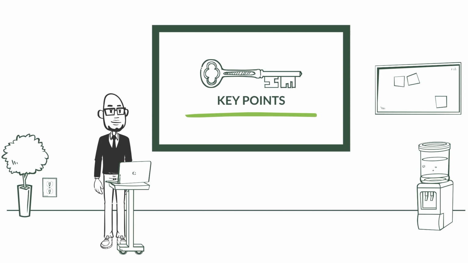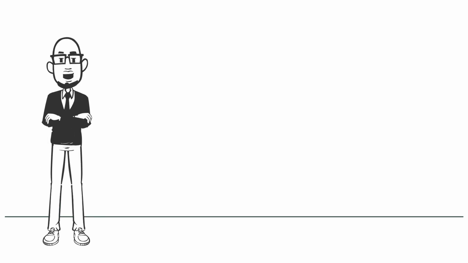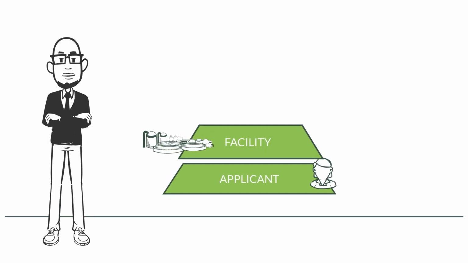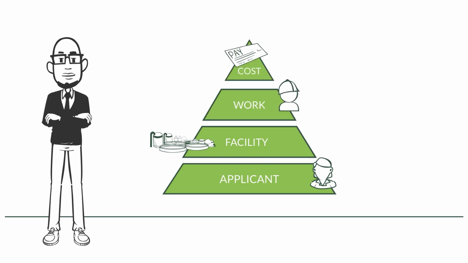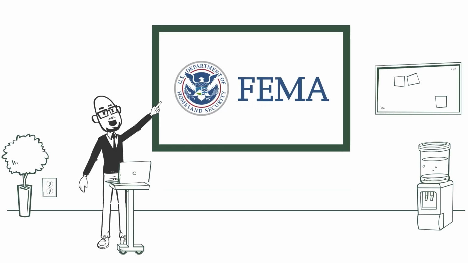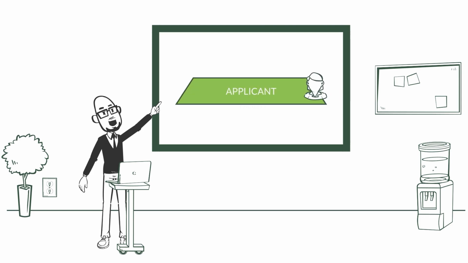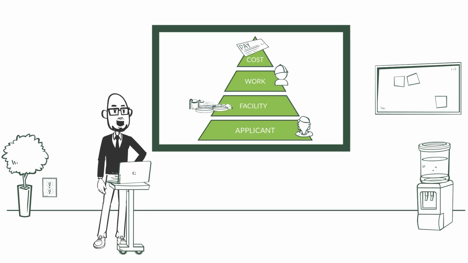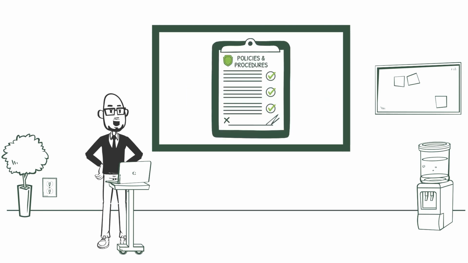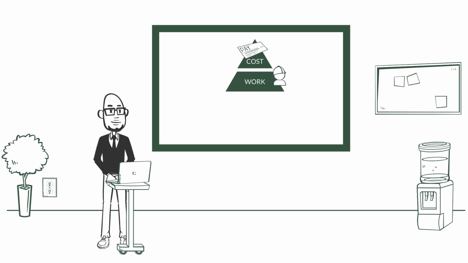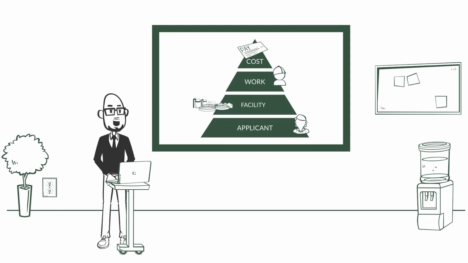Key points. 4 elements of eligibility: applicant, facility, work, cost. FEMA ensures eligibility of each component, beginning with the applicant. Must be eligible for each element. In this video, we will discuss the 4 elements of eligibility for public assistance. Those elements are cost, work, facility, and the applicant.